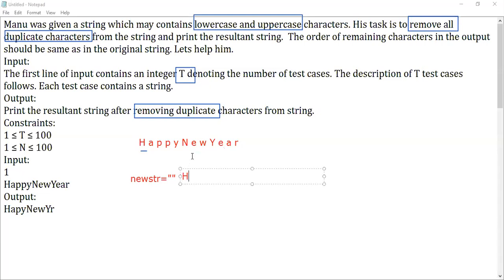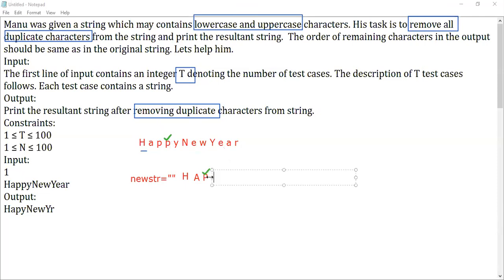Same way, take A. Check whether A is present so far in this string. No. Then bring the A here. Then take P. So far P is not added to the new string, so add your P. Then take the second P. When you take this one, you can notice that we already have one P. So don't insert this one, directly move on to the next character.